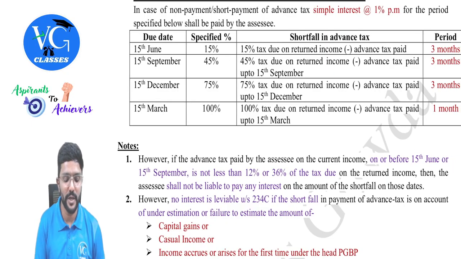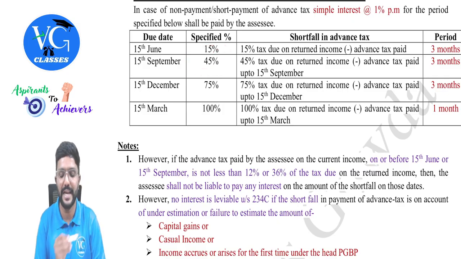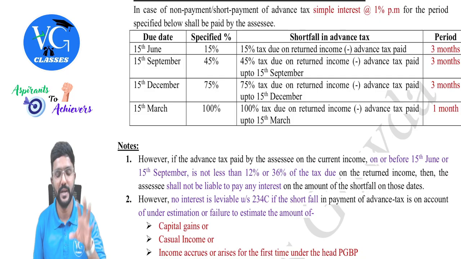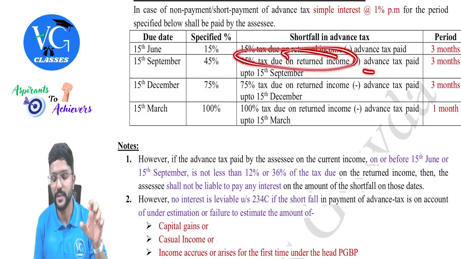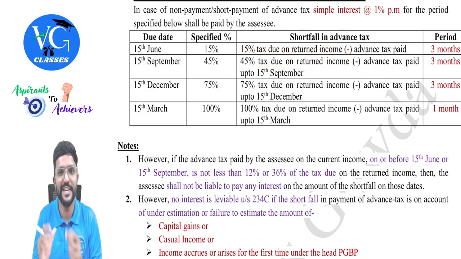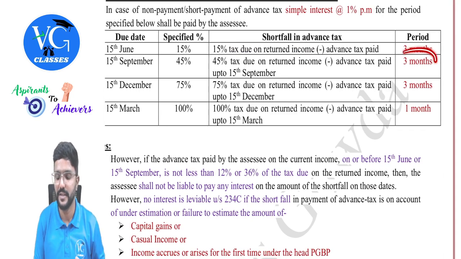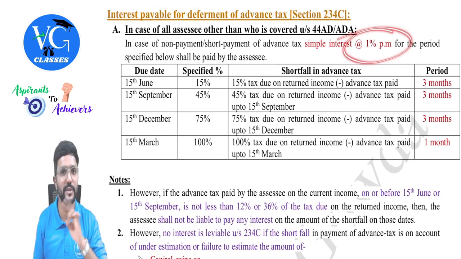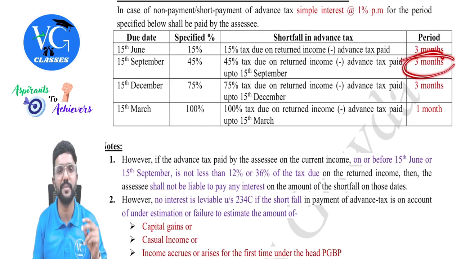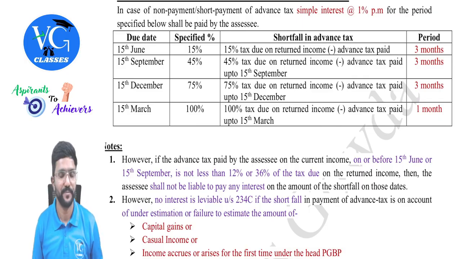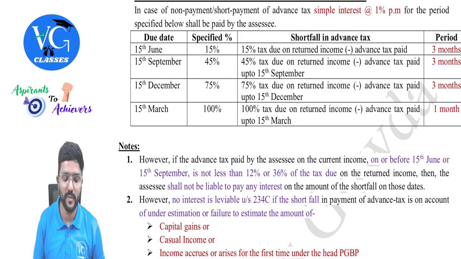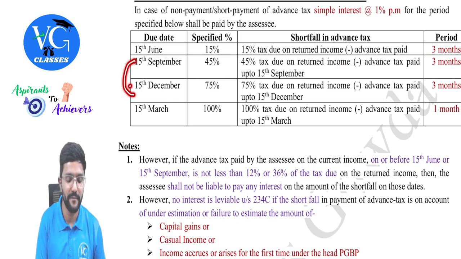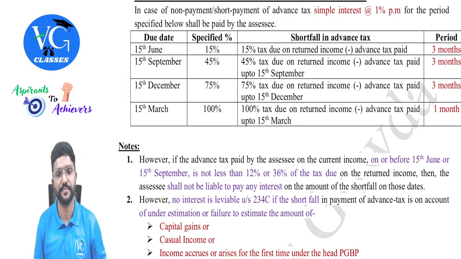So the second installment is on or before 15 September, 45% of the tax due on returned income has to be paid. Okay, so this is payable minus what is paid, you reduce. If there is any shortfall, then interest on that at 1% for 3 months. Interest is at 1% per month or part of the month, guys. So for 3 months, 1% comes to 3%. Again, here also why 3%? Because the time gap between 15th September and 15th December.